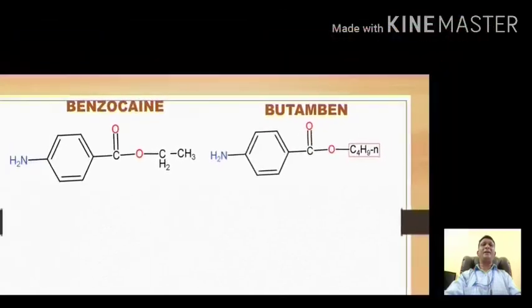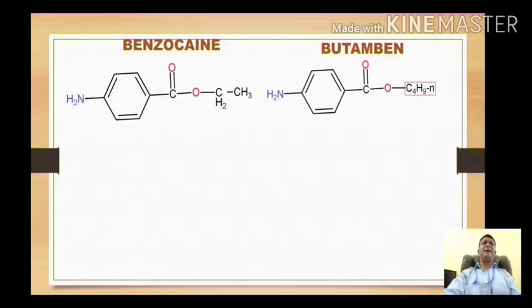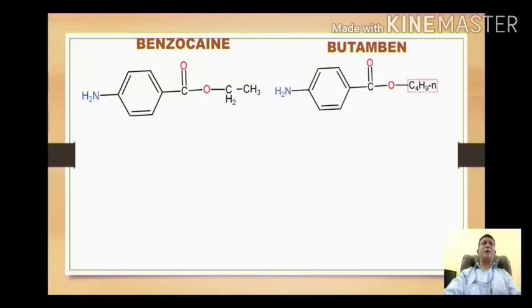So clearly they are the esters, and though being ester they are considered as the derivatives of benzoic acid. So let's look at the IUPAC name of these compounds. For benzocaine the IUPAC name is ethyl 4-aminobenzoate.